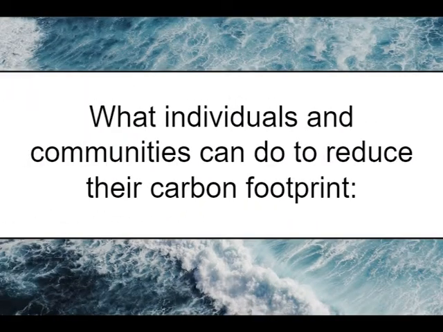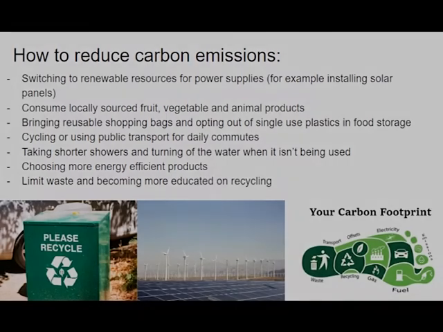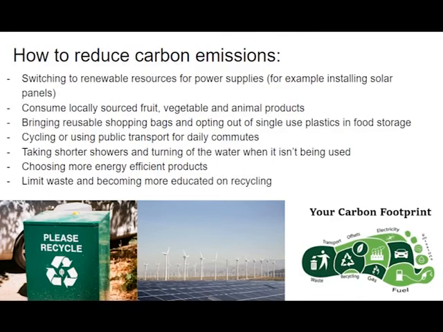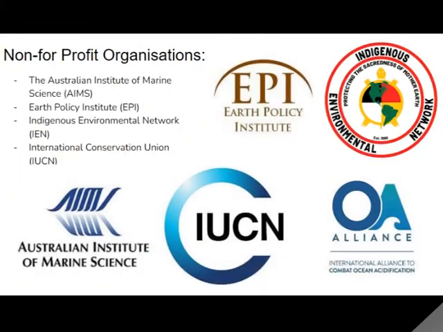On an individual level, people and communities can begin by reducing their carbon footprint. This can be done by switching to renewable sources for power supplies, consuming locally sourced fruit, vegetable and animal products, bringing reusable shopping bags and opting out of single-use plastics, cycling or public transport, and choosing more energy-efficient products. The most important thing individuals can do is to get involved with local not-for-profit organisations.